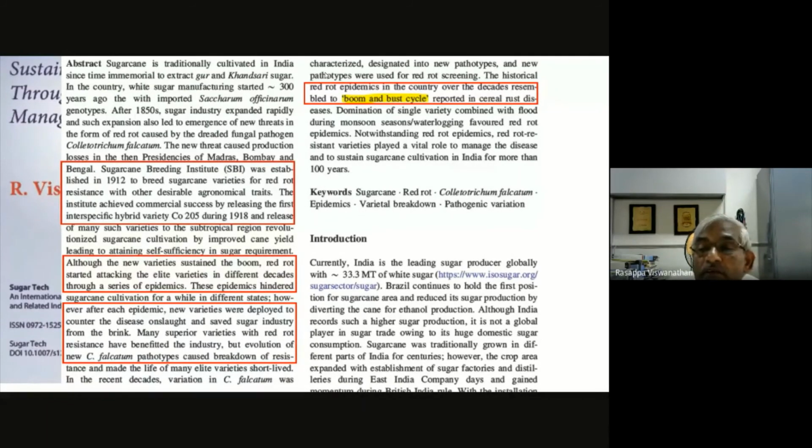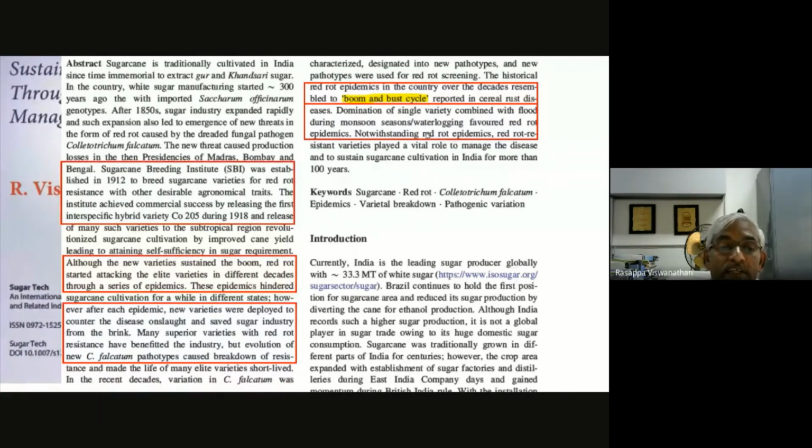And so what is the reason? The reason is the domination of a single variety. So this is what he has mentioned as the vertifolia effect. Again, it is combined with a congenial environment for disease spread, like flood during monsoon, and also the situation which has favored epidemic occurrence of the disease. But nevertheless, we have found that even today, red rot can be managed only through varietal resistance. So that's why almost across the states, people are working on that.